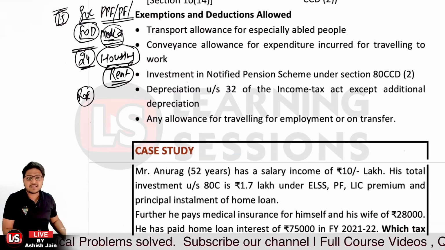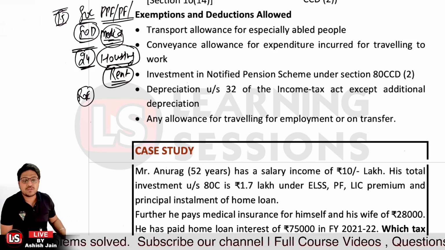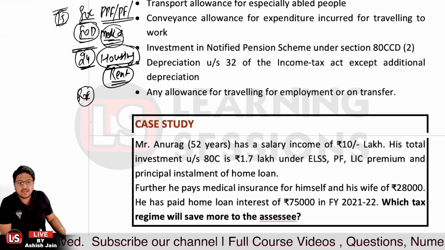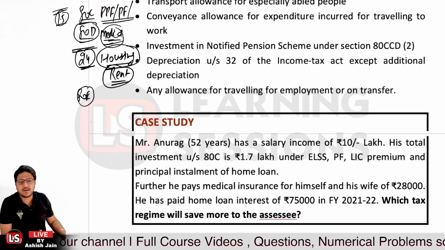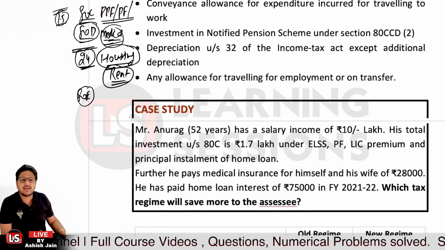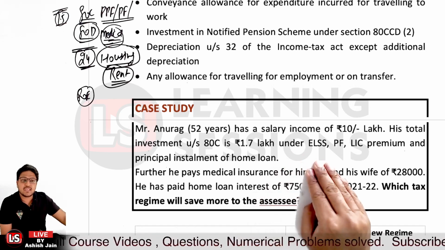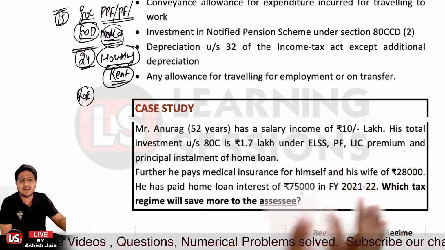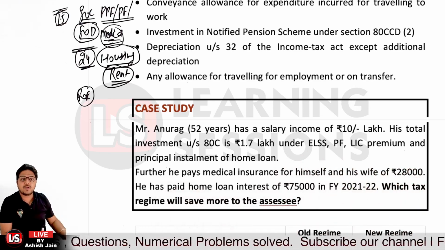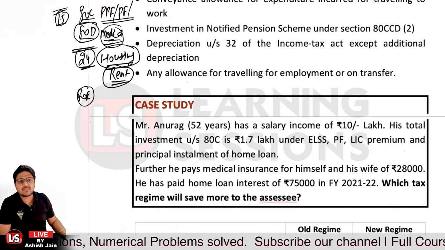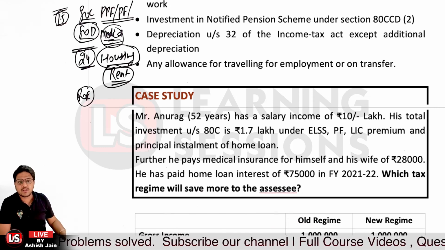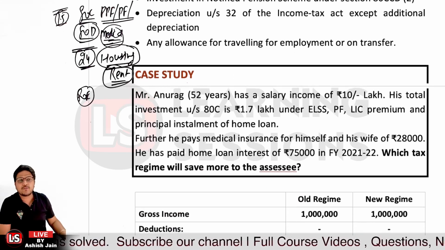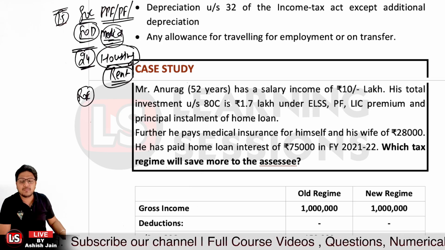Now let's understand this case study. Mr. Anurag is aged 52 years, a normal resident, and he has a salary income of rupees 10 lakh. His total investment under 80C is 1.7 lakh under ELSS, equity linked savings scheme, provident fund, LIC premium, and the principal installment of home loan, etc. Further, he has paid medical insurance for himself and his wife, rupees 28,000. He has paid home loan interest of rupees 75,000. Which tax regime would be more beneficial?